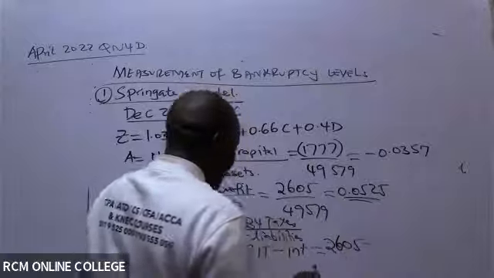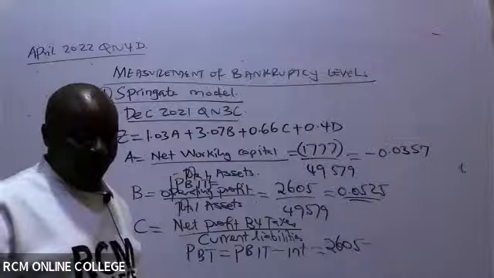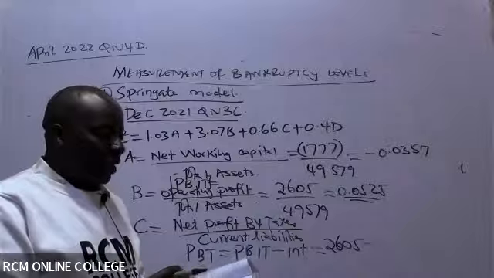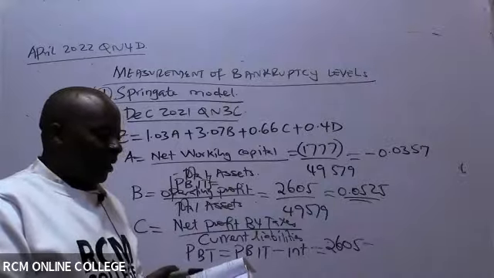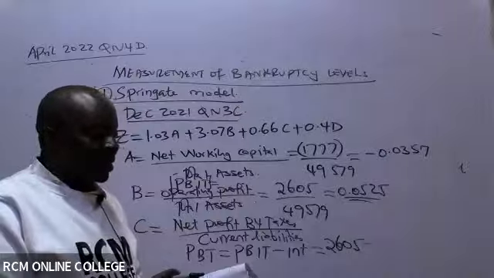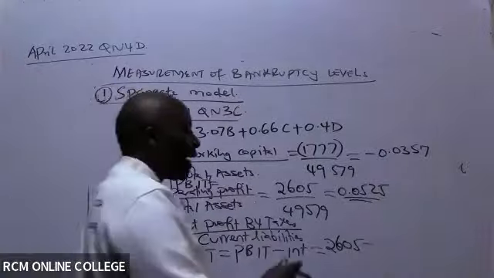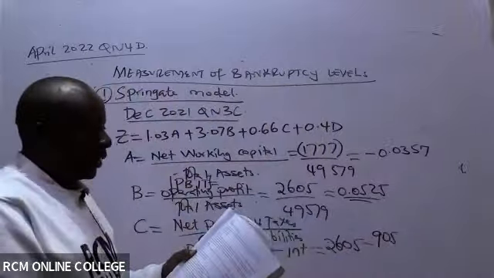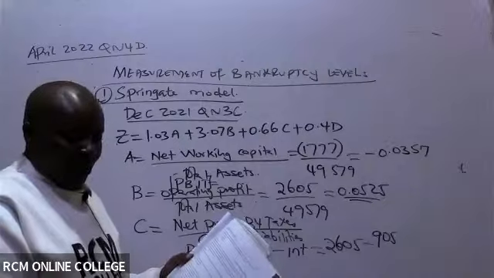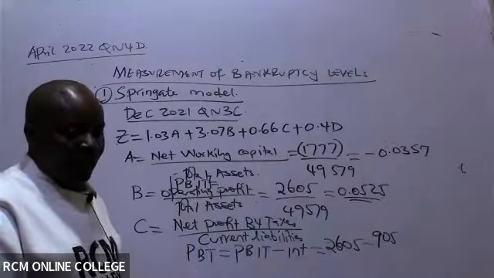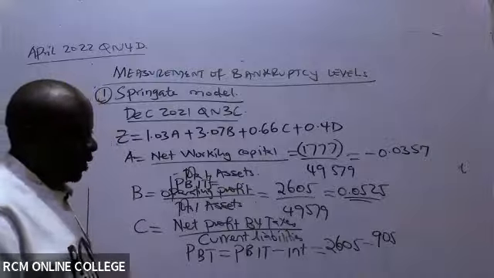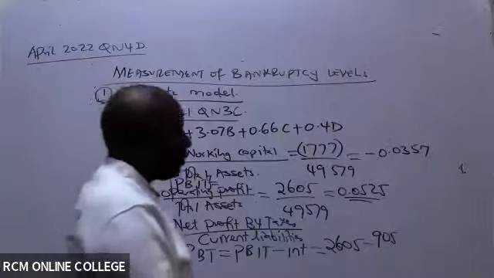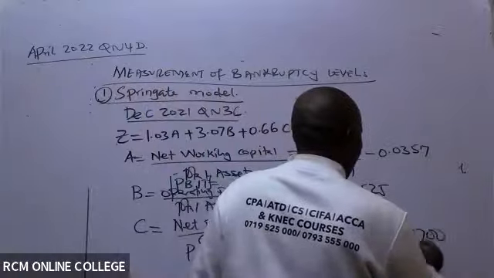Is there anybody who is able to see the interest amount from the question? Ruth has been able to nail it. It's given in the last paragraph that the company is currently paying interest on a long-term debt instrument of 905. Please cut the 3 zeros. Remember, our table up there is in shillings thousands. So 2605 minus 905 gives us 1700. Thank you so much.